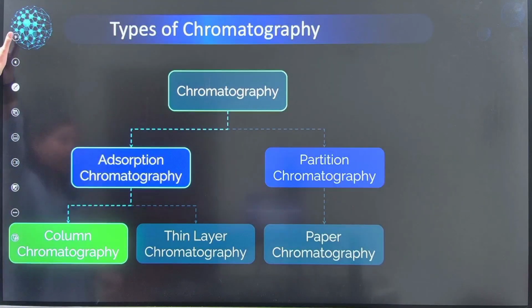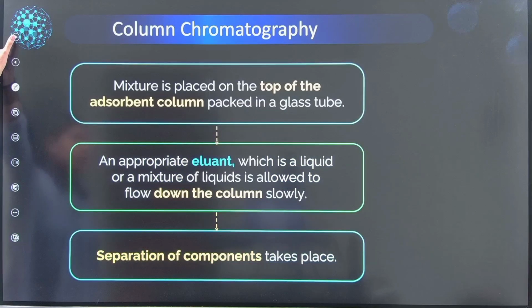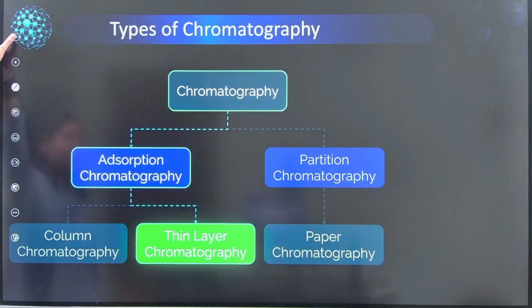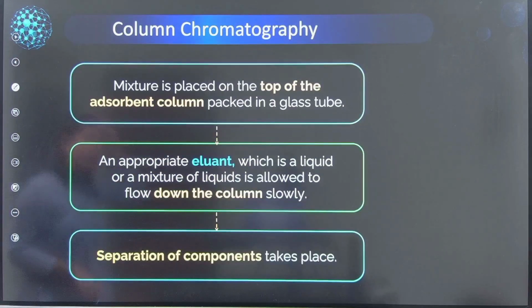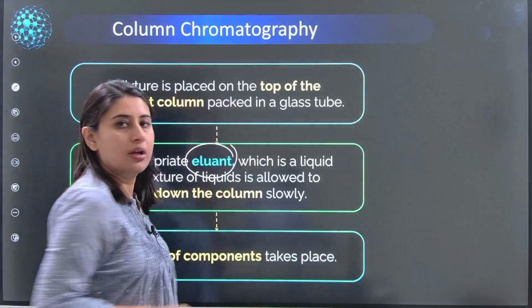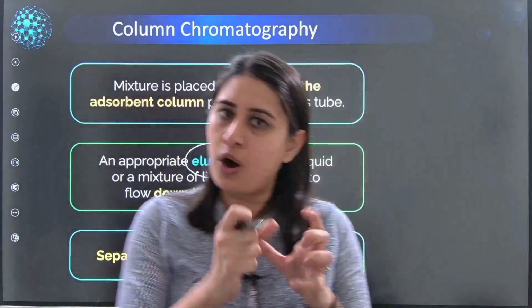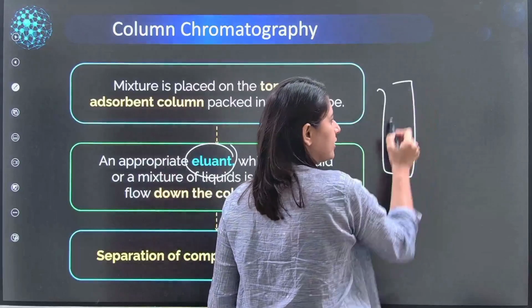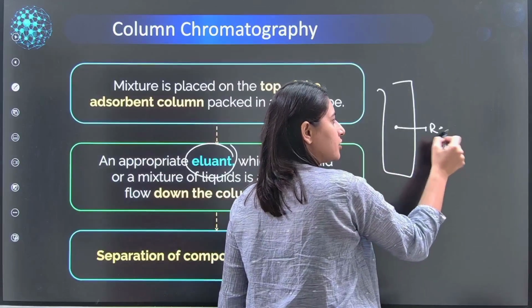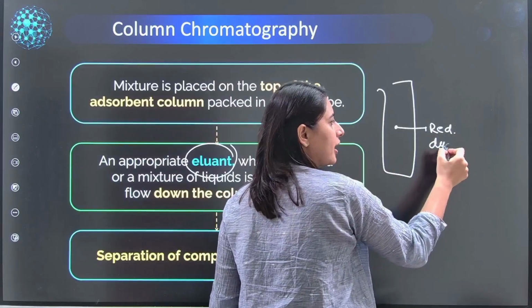Column chromatography. Please see, the mixture is placed on the top of the adsorbent column packed in a glass tube. An appropriate eluent is added. What is an eluent? Let's say this red dye has been adsorbed.